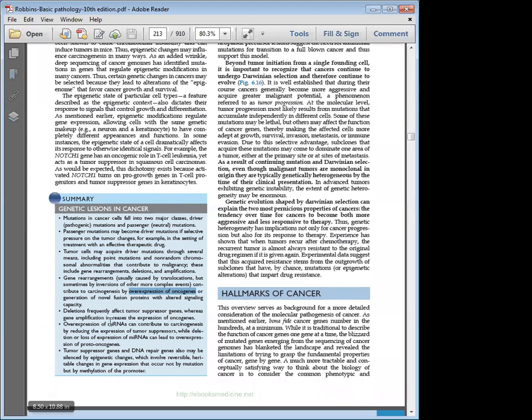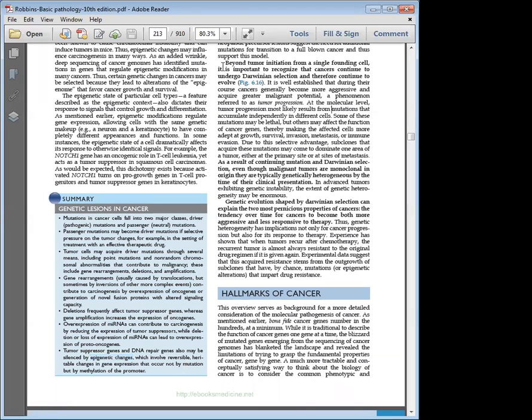Then you also have expression of microRNAs, which are responsible for overexpression of the oncogenes. And sometimes your DNA repair genes also get mutated and silenced by epigenetic changes, which are the factors responsible for altered expression outside the genome.